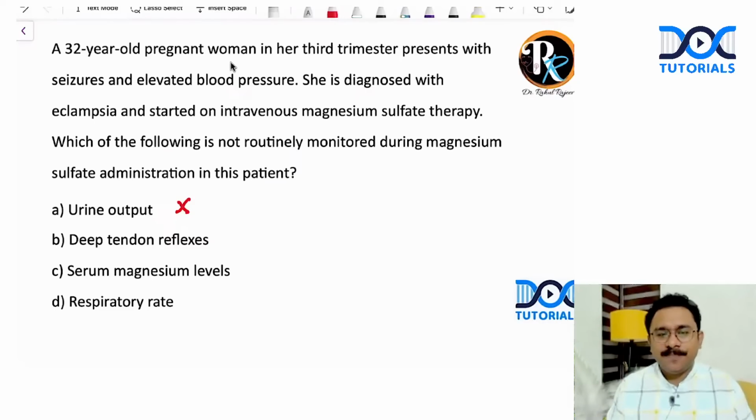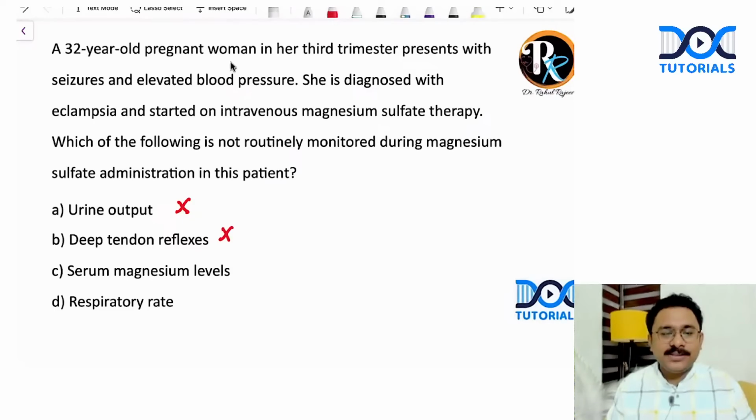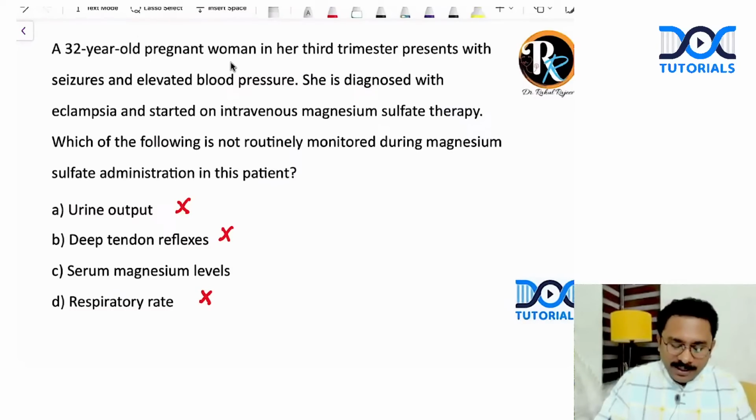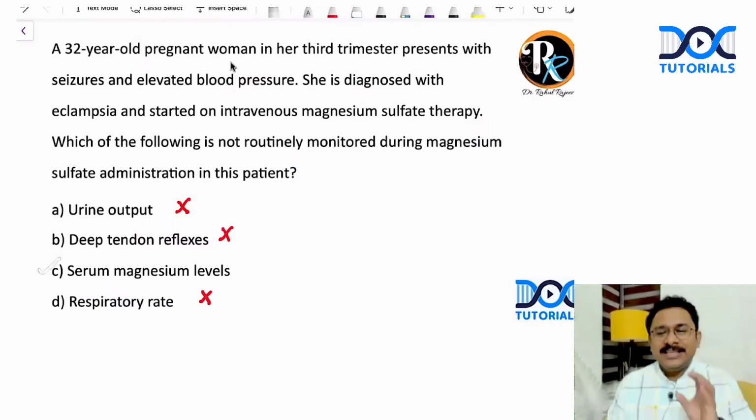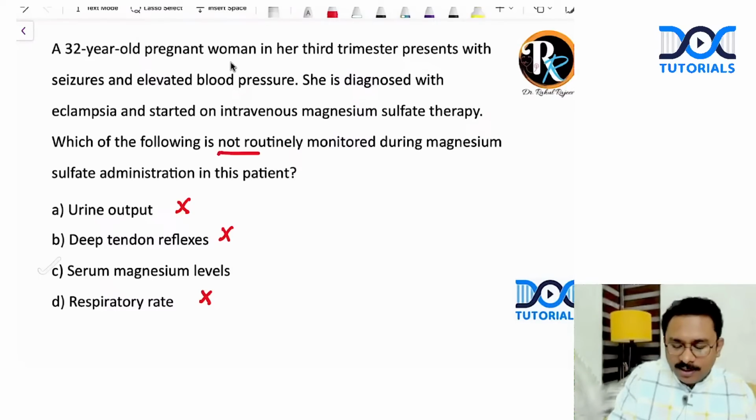That is not the answer. Deep tendon reflexes like knee jerk, definitely monitored, not the answer. Respiratory rate, definitely monitored, that is not the answer. So what is not routinely monitored during magnesium sulfate administration? It is the serum magnesium levels. Only in certain rare circumstances will you go for checking the serum magnesium levels, not routinely monitored, right?